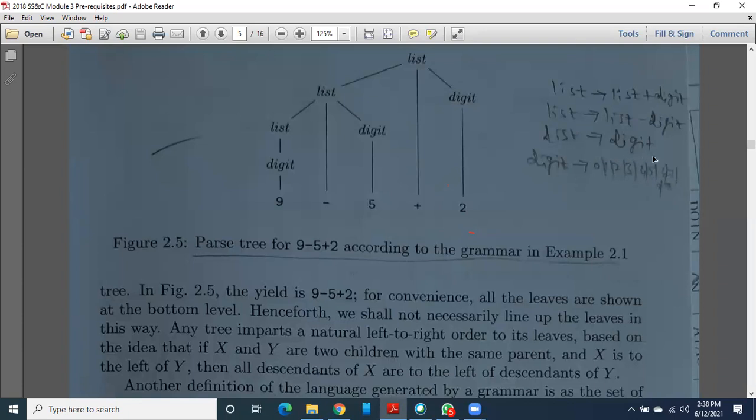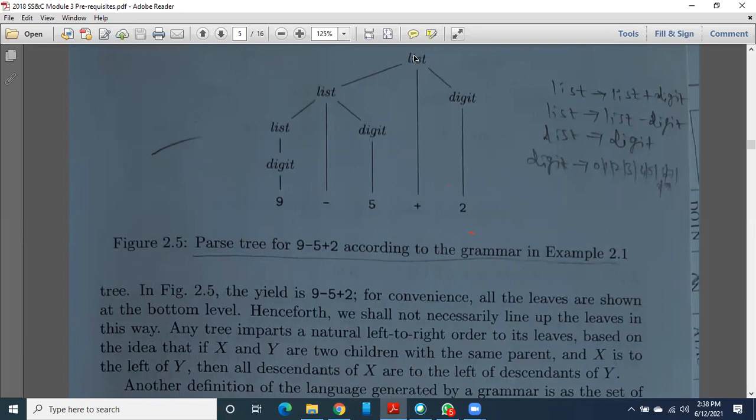So here at the bottom, whatever symbols or strings you are writing are nothing but terminals, but these others are all non-terminals only. Okay. So for this expression, 9 minus 5 plus 2, according to this grammar, which is matching here? You just observe here. List is list plus digit. Correct? So first you define this list, and you make that start symbol list the root node.